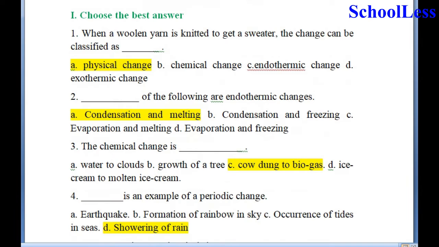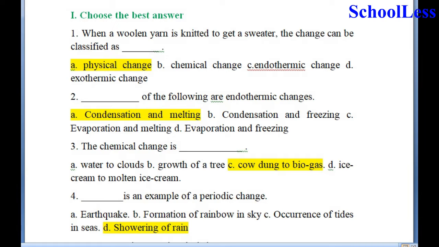The chemical change is dash. A. Water to clouds. B. Growth of a tree. C. Cow dung to biogas. And D. Ice cream to molten ice cream. இதில் வந்து cow dung பயோகேஸாக சேஞ்ச் ஆகிறது கெமிக்கல் சேஞ்ச் என்று நாம் பார்க்குறோம்.